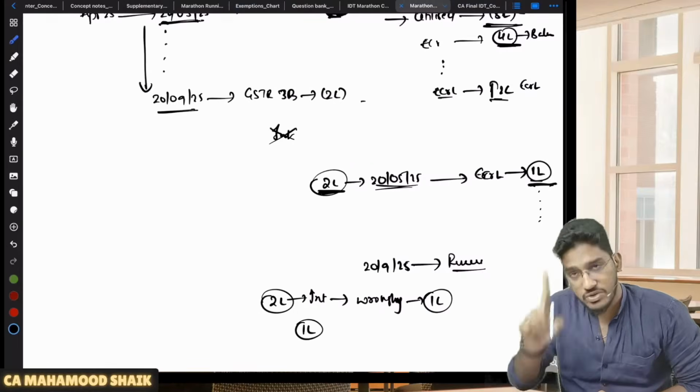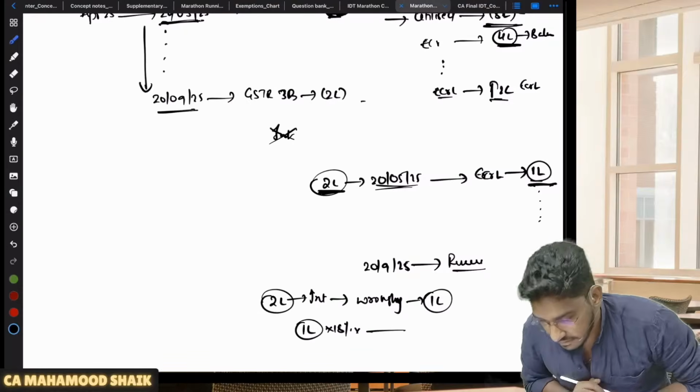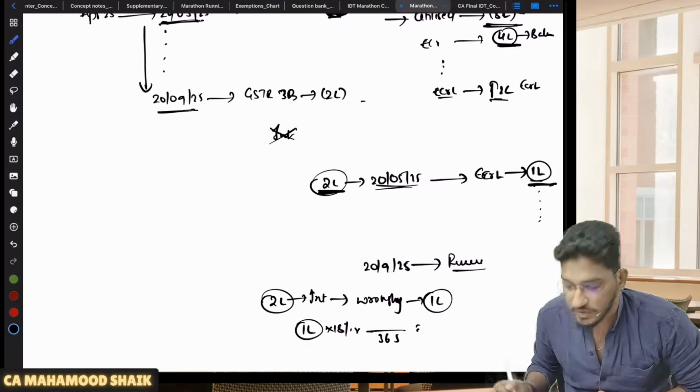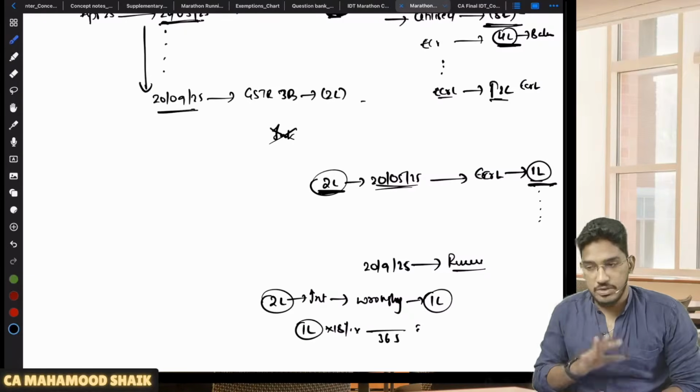Sir, on what amount will interest be payable? 1 lakh rupees. On 1 lakh rupees, 18% from the date of utilization till the date of reversal, divided by 365. That much amount of interest you will be liable to pay. Understood? Clear, everyone? Able to understand?